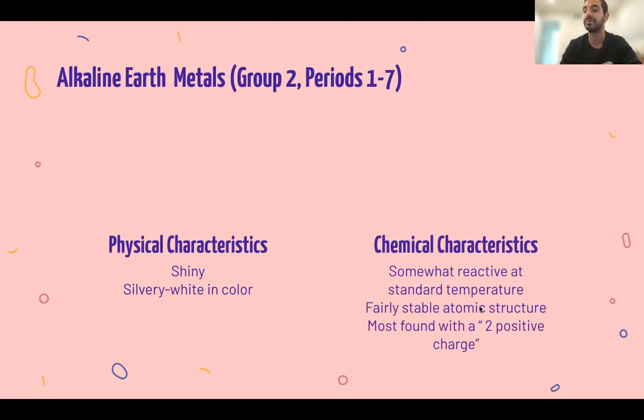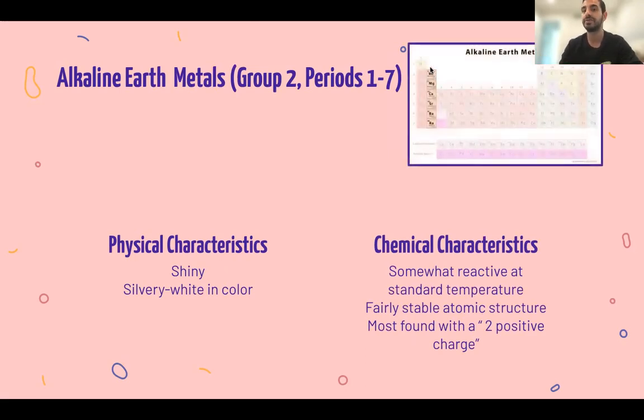They're fairly stable when it comes to atomic structure because they have an entirely filled s orbital. Most of them are found with a 2 positive charge. So like magnesium 2+, radium 2+. If we remove 2 electrons, then our valence electrons become 8. And these are in group 2, again, from periods 2 all the way to 7.